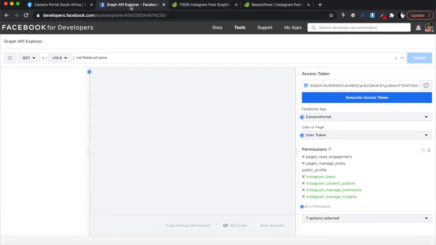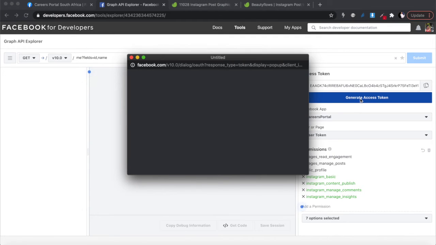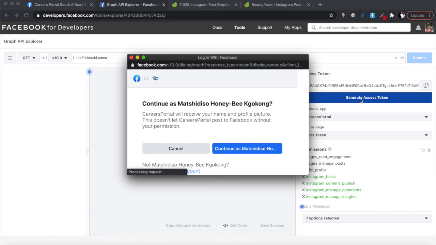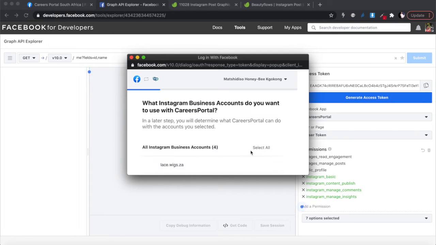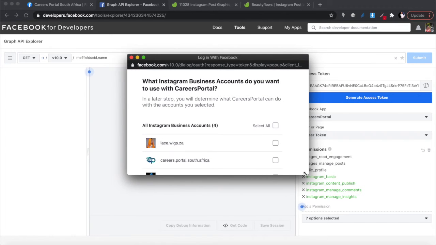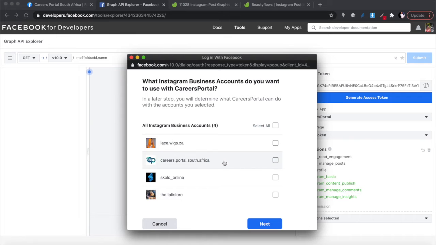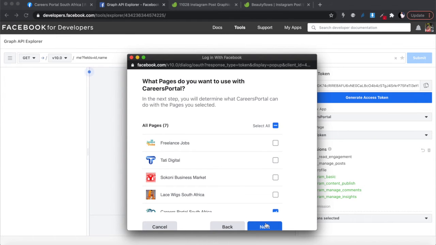Then I'm gonna go to my Graph Explorer, and I don't think I need to refresh this page. I have my permissions at the bottom there, and then we're gonna go into generate access token. And this time we should be able to see our Instagram page on the Facebook side. So if you, let's just make this longer and you'll see there it is, okay? So that's the page we're looking for. Now we can see it, and then we're gonna go on next.